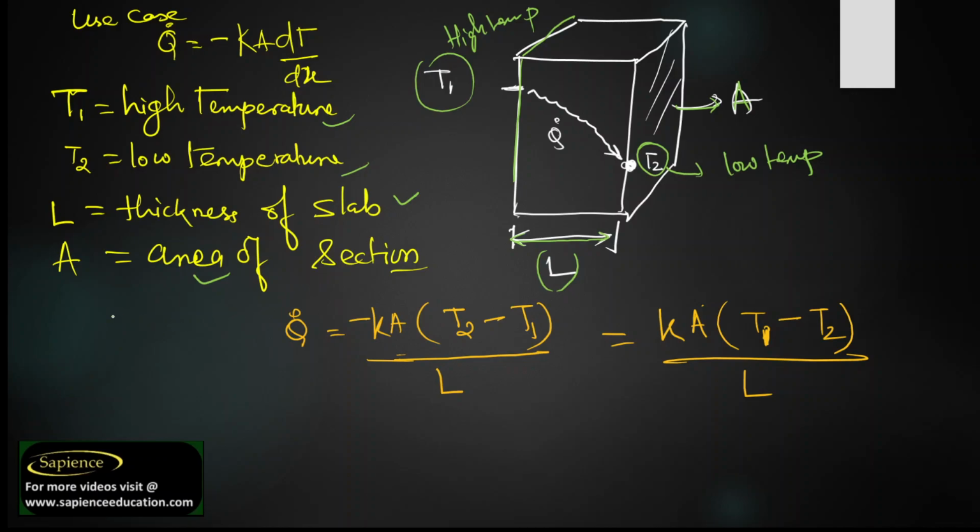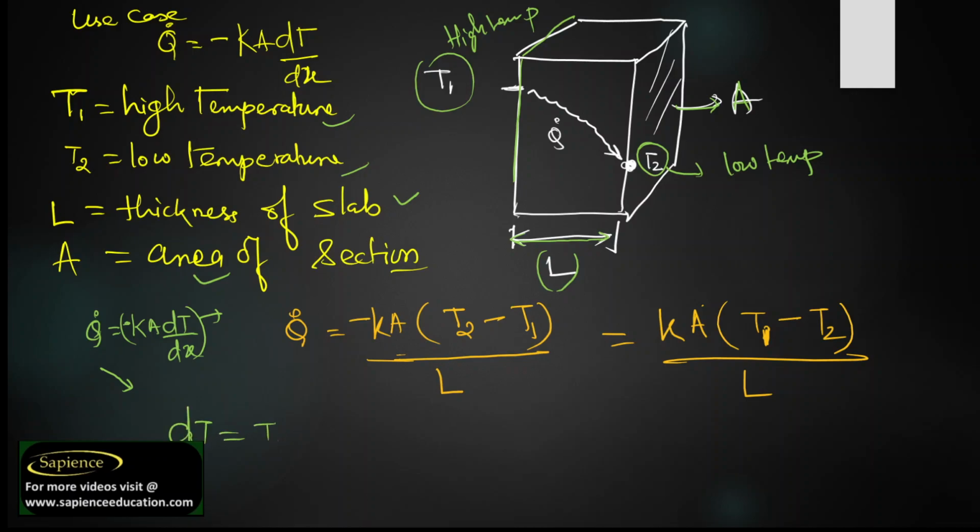So here, as per Fourier's law, Q dot is equal to minus KA dT by dx. Why have I put the negative sign? Because the heat transfer rate will decrease as the distance increases. So Q dot is equal to minus KA dT. What do we mean by dT? dT means change in temperature.